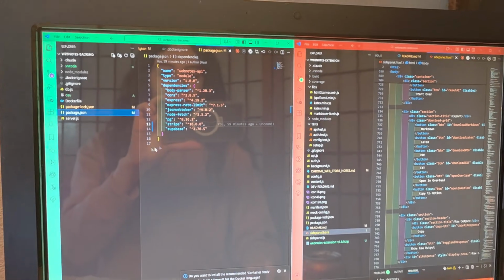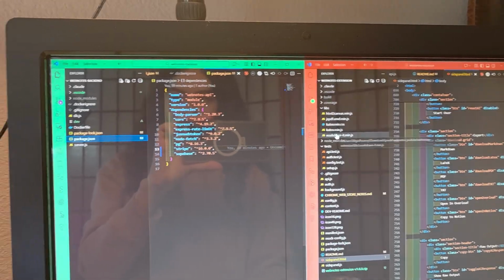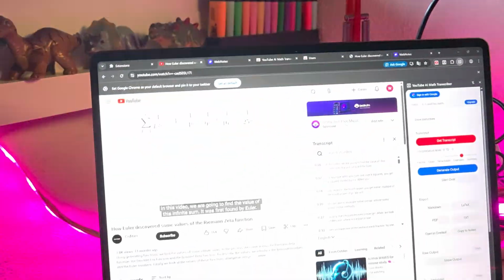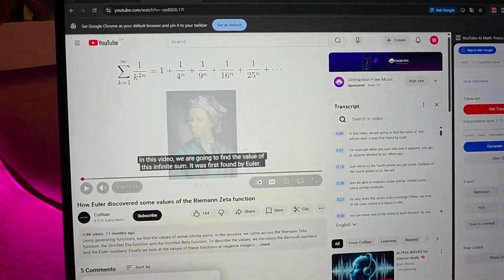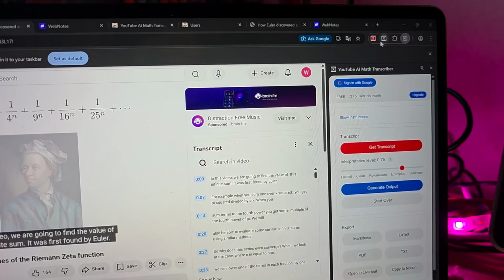For my setup, I have my backend and front end here in different colors so I don't get confused. Here I deployed my development server, and then here I'm using this YouTube video to test things out, and here's my extension that I made gray not to confuse it with the real thing.